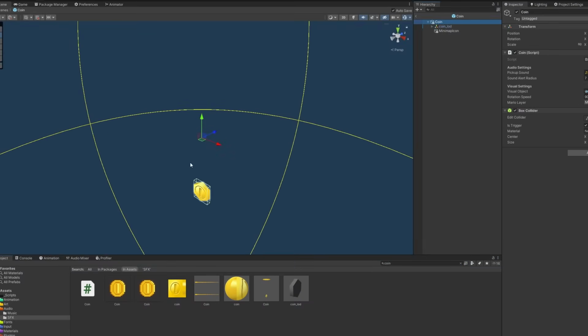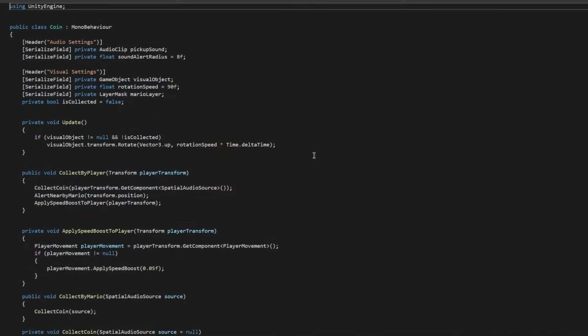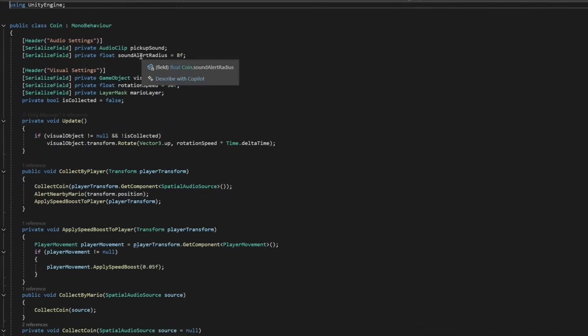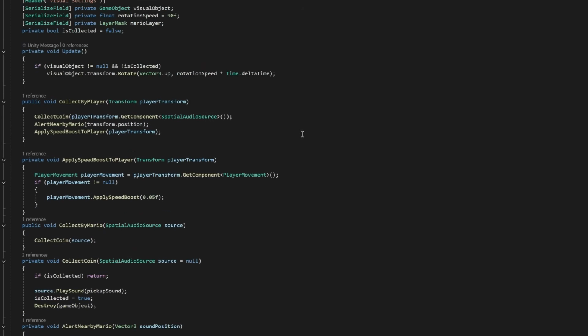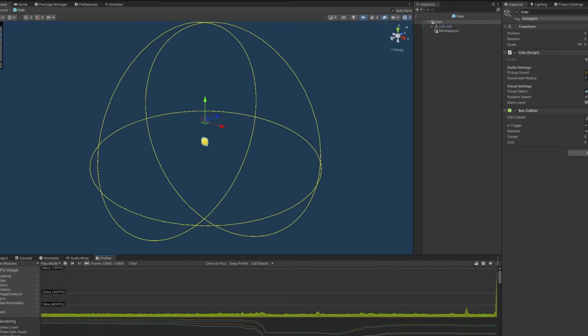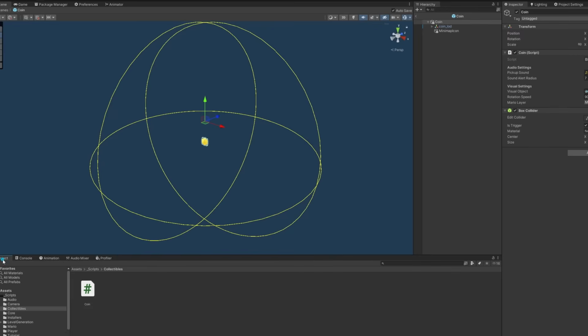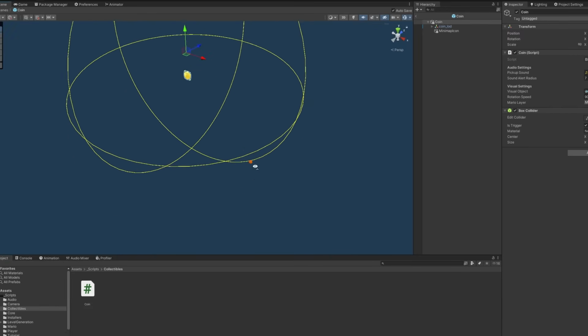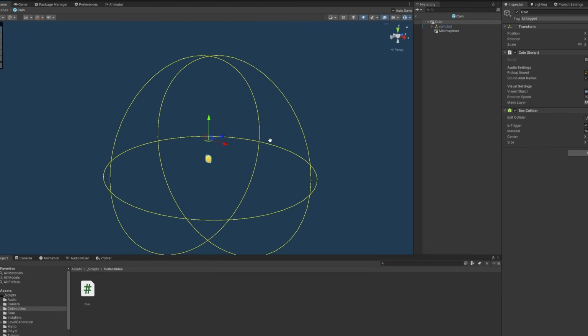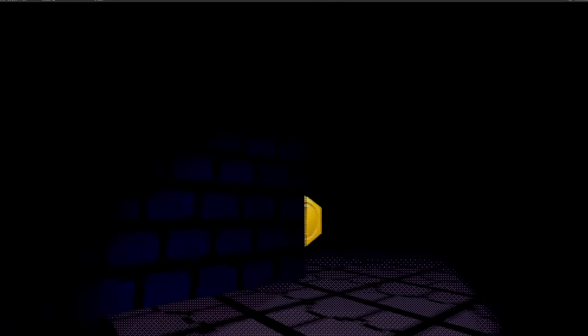And the last mechanic I want to squeeze inside the game are the coins. Both Mario and the player will be able to pick them up, and they will grant a permanent speed boost. But again, the sound will be an X factor here, because when Mario picks up a coin, you will be able to hear it and detect his position more or less. But when you do, he might be able to detect you and he will come investigate right away if he is inside the yellow radius.